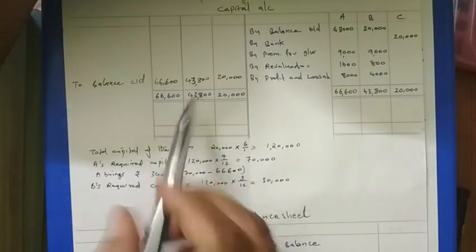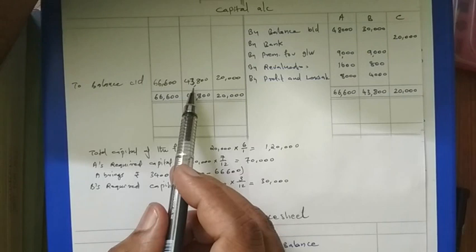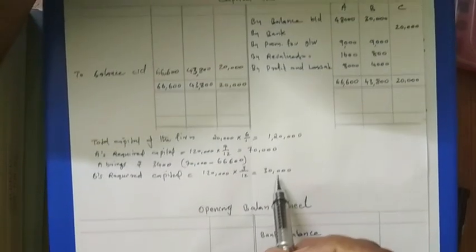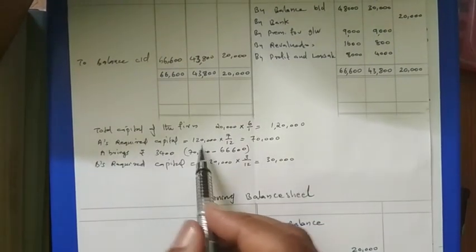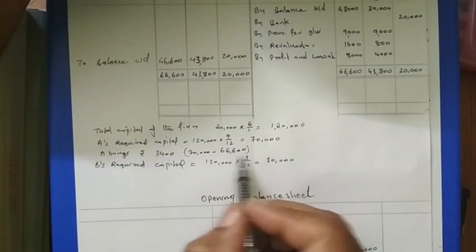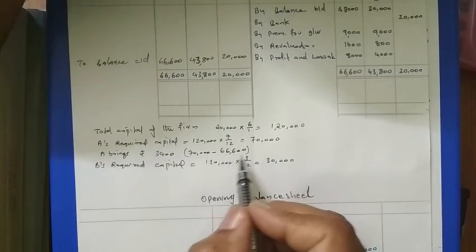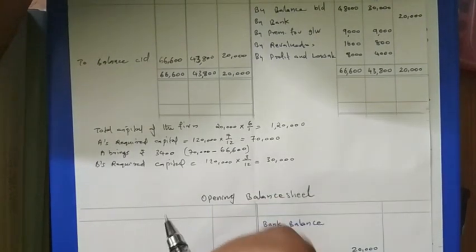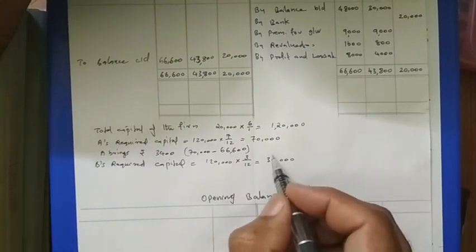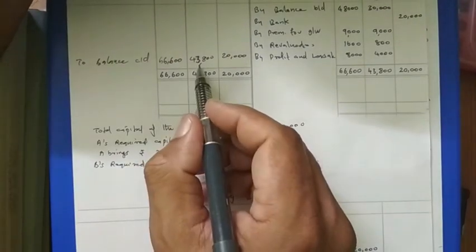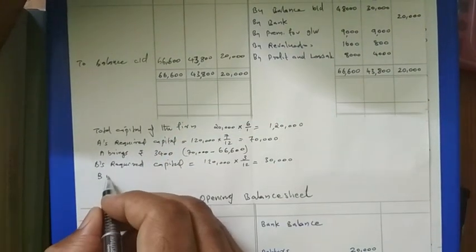Then what about B's share? At present his capital is 43,800 and only 30,000 is required. His capital is in excess. Here A was in deficit. A's capital is only 66,600 and this much is required, so his capital was deficit. In case of deficit, he will bring it. In case of surplus, he can withdraw. So B's case is a surplus, because only 30,000 is required but at present 43,800 is there. So here we write B withdraws.